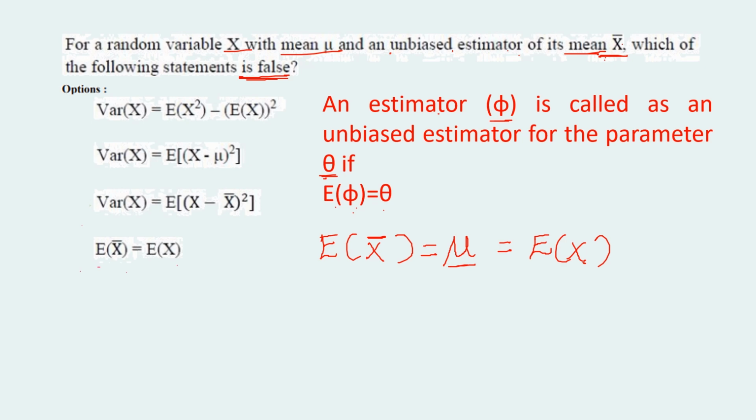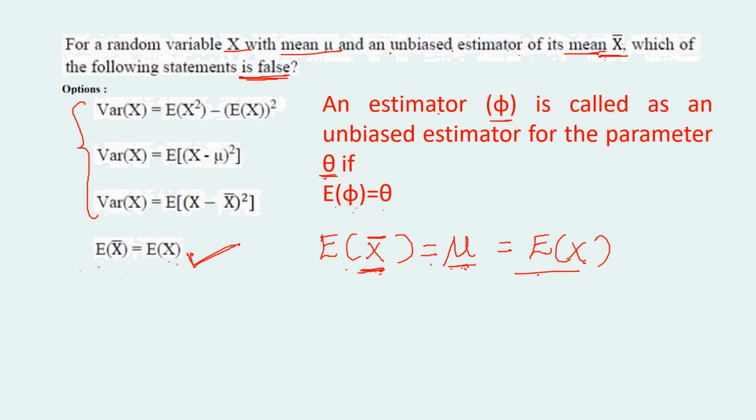So for an estimator x bar to be called an unbiased estimator, its expectation should be equal to the parameter itself. Here the parameter is the mean, that is expectation of x. So option D, expectation of x bar is equal to expectation of x, is true. Now let's look at the other three options.